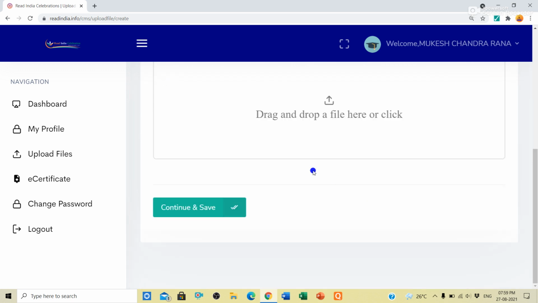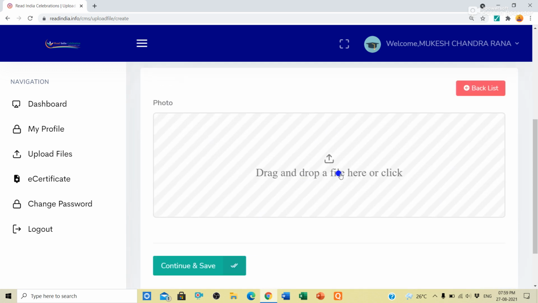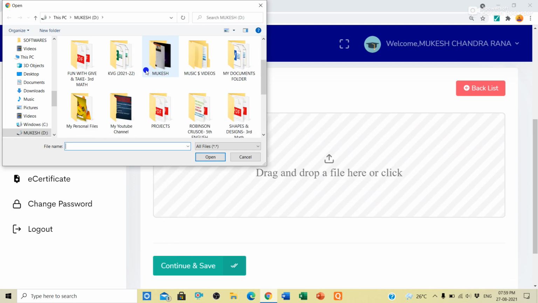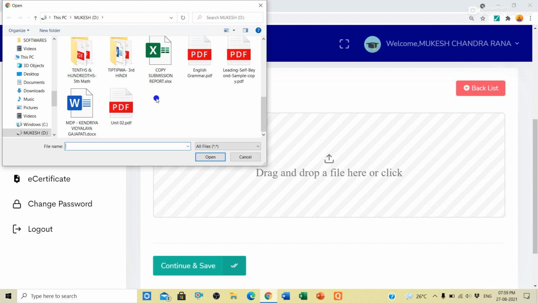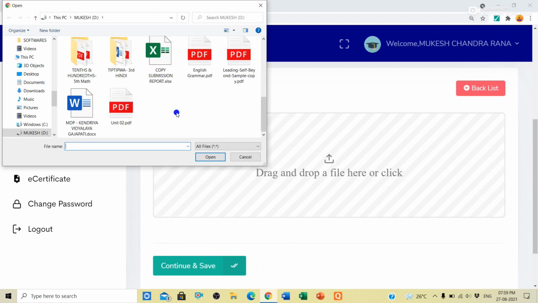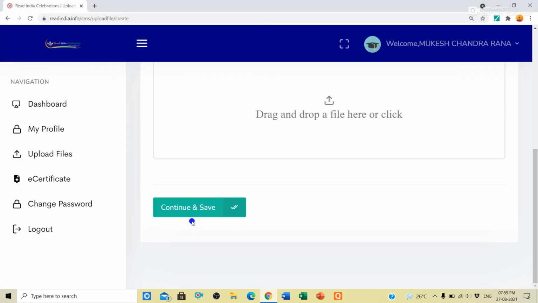After that, you will click here, drag and drop a file here. So you will click here, and here you will select your file, PDF file or JPG file. That means your photo and your video also. You will select both. After that, you will click here, continue and save, and your video and PDF or photo file will be uploaded.